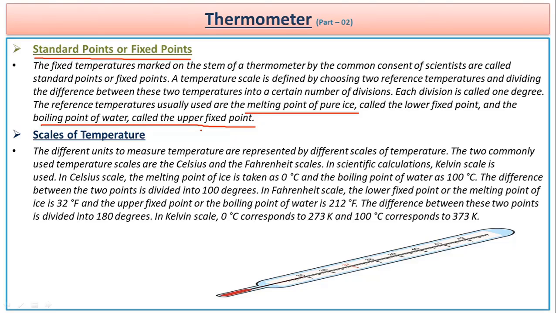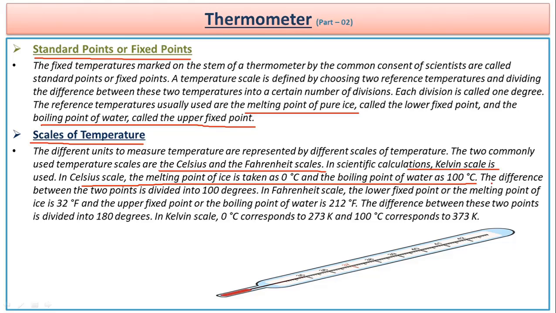The next thing which we must know is the scale of the temperature which we mark on a thermometer. Generally, we observe that there is degree Celsius or degree Fahrenheit scale on which we mark the temperature. But for scientific study, we go for the Kelvin scale only. In the Celsius scale, the melting point of ice, which is 0 degrees Celsius, is marked as the lower fixed point, and the boiling point of water, which is 100 degrees Celsius, is marked as the upper fixed point.